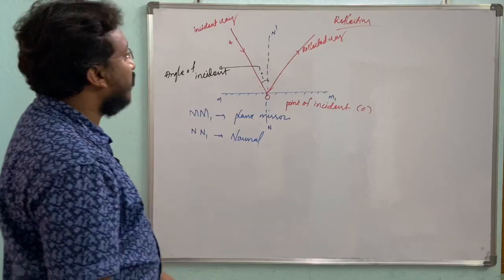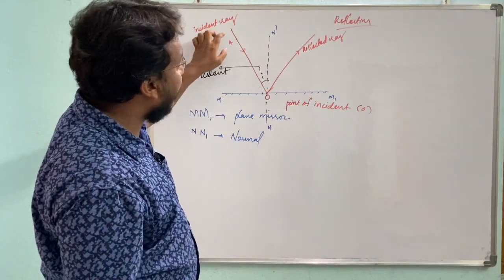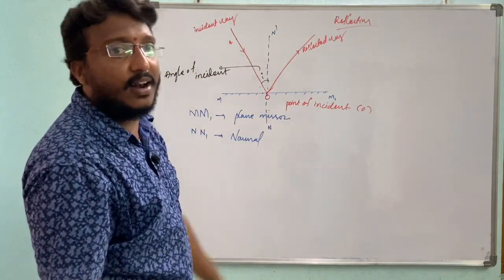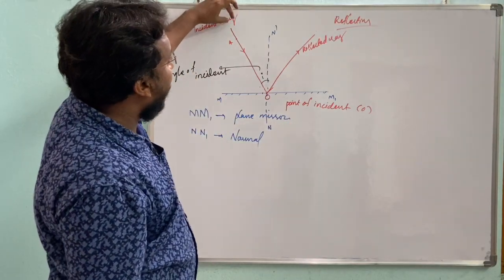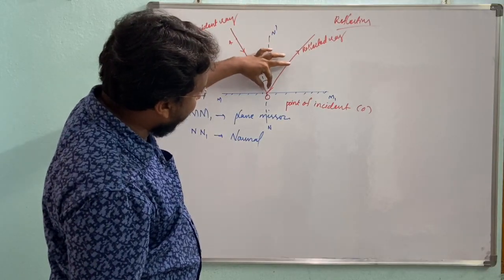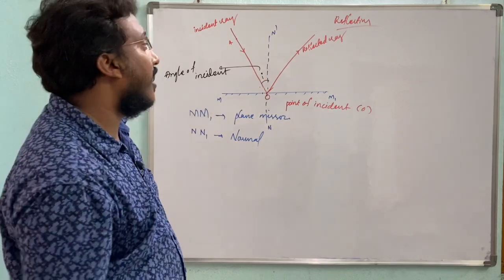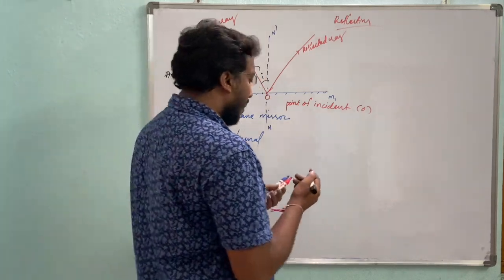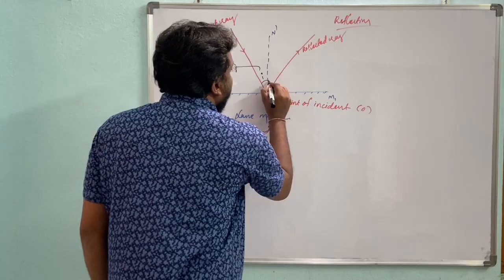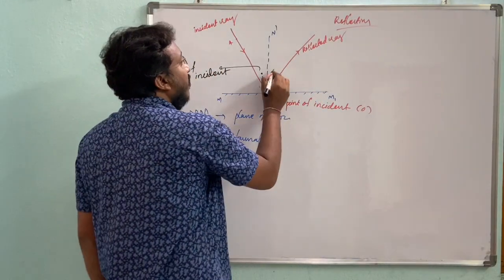Angle of incident means the angle made by the incident ray with the normal. And at the same time, this is the angle of reflection.